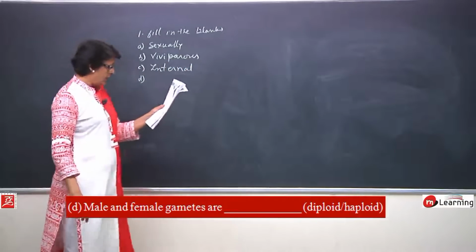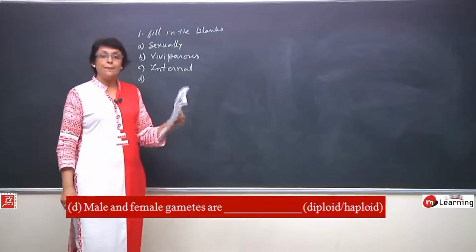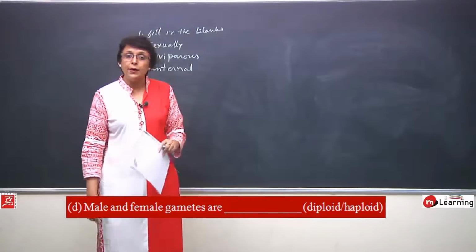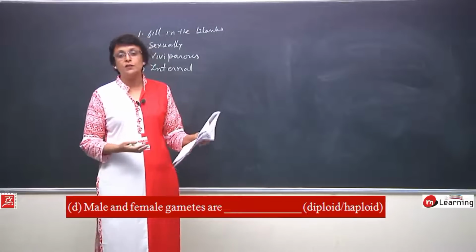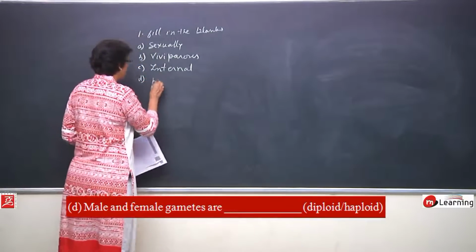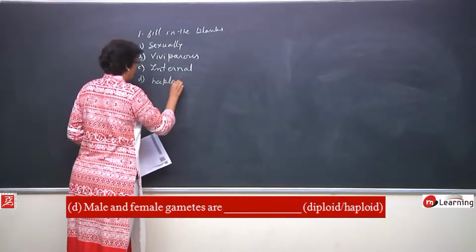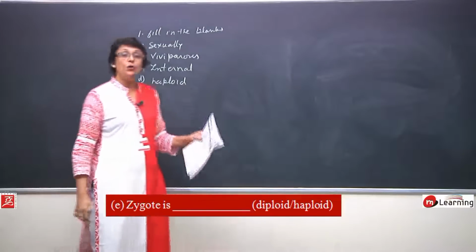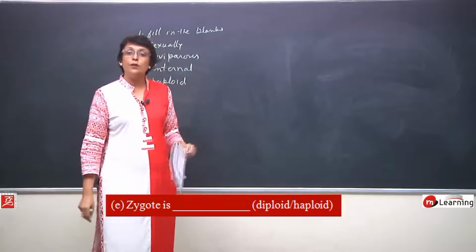Fourth one, D, male and female gametes are. Two words, diploid or haploid. They are haploid because gametes are produced as a result of meiosis. So, they are haploid.